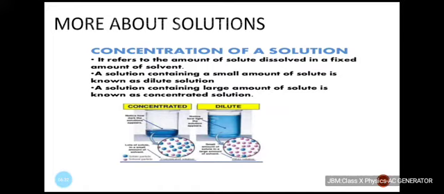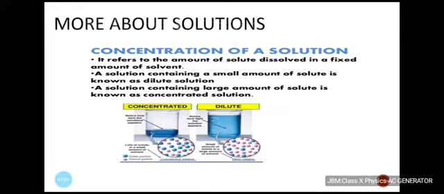Both of them were given 50 milliliter of water, but the amount of solute given to both the groups was different. One was given one spatula full of copper sulfate, while the other was given two spatula full of copper sulfate. So depending upon the amount of solute dissolved in a fixed amount of solvent, you can have a different concentration of a solution. So accordingly, we can classify the solutions as being dilute or concentrated.